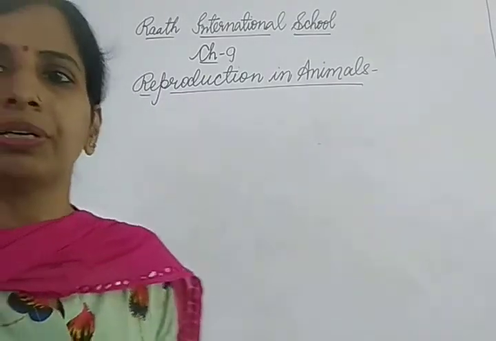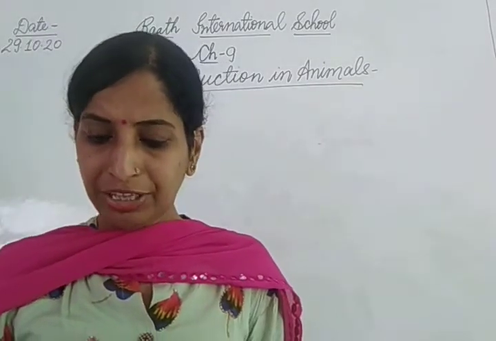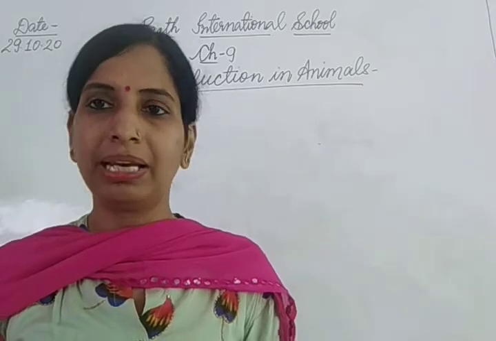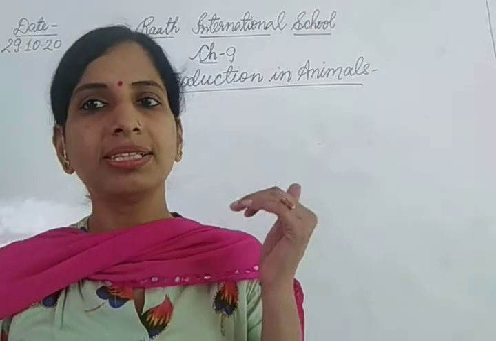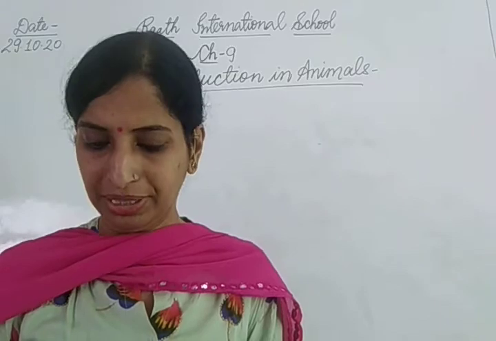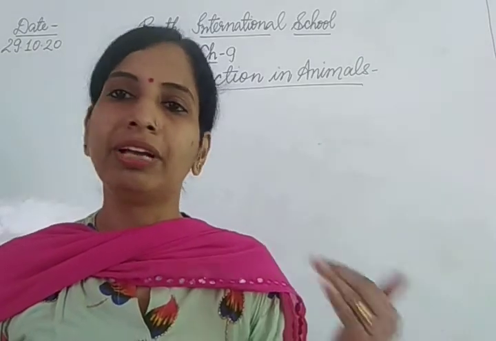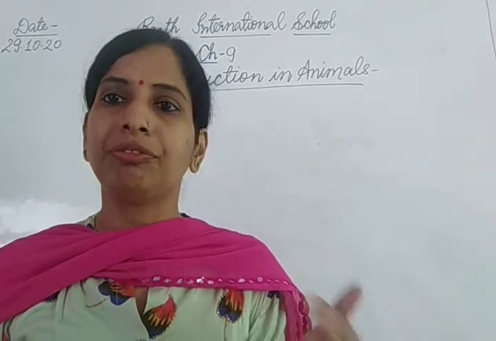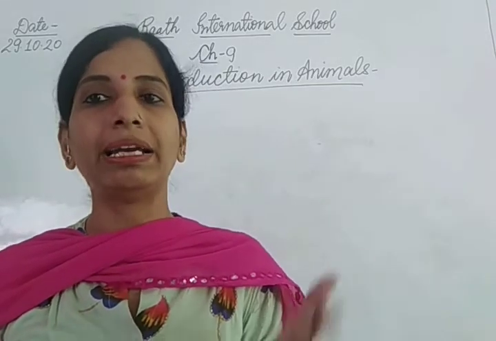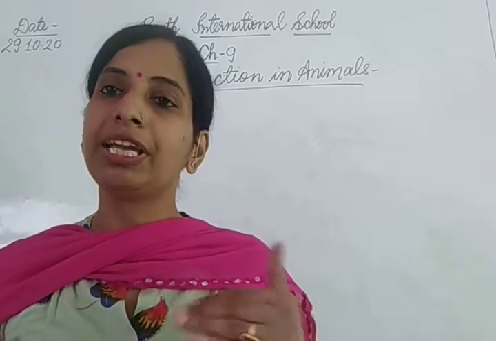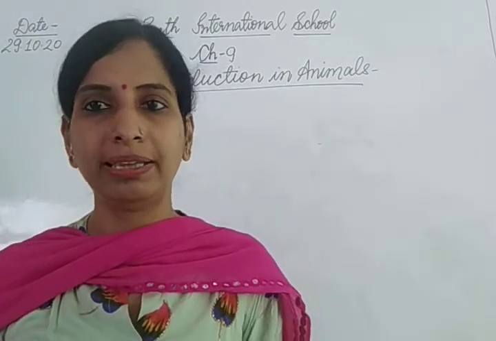Now let's move toward the next question. Define asexual reproduction. I have just defined it: the reproduction in which a single parent is involved. Describe two methods of asexual reproduction, and we have discussed budding, which is in Hydra, and binary fission in Amoeba. With the help of a diagram you can explain the two.